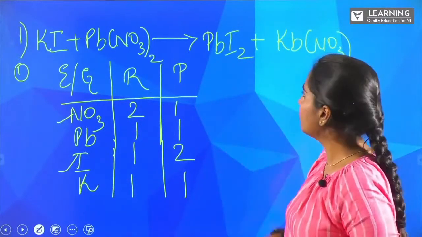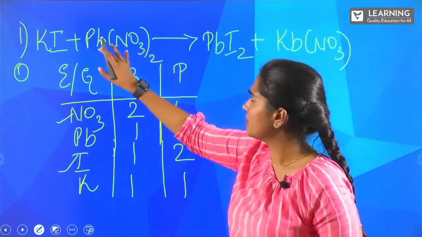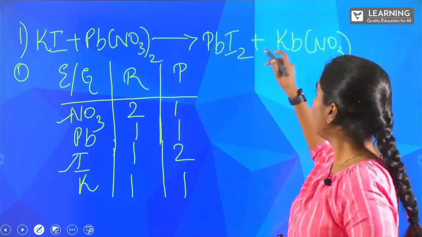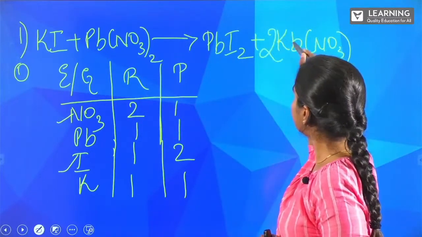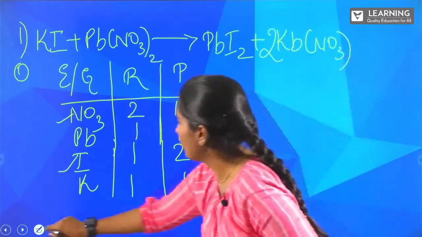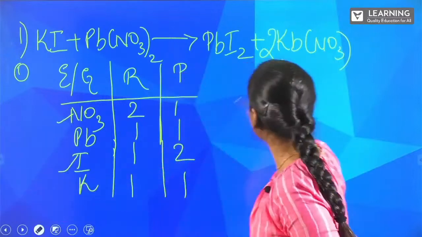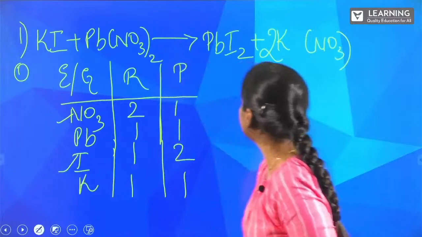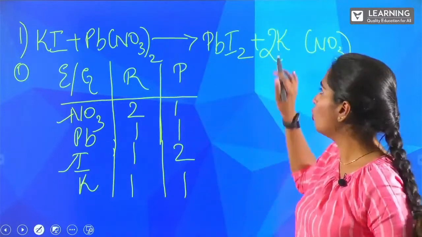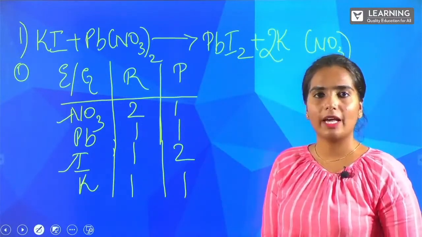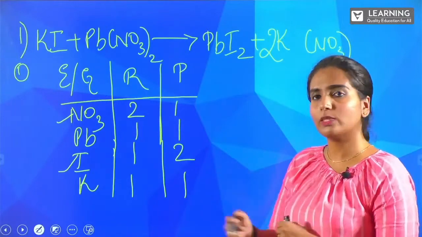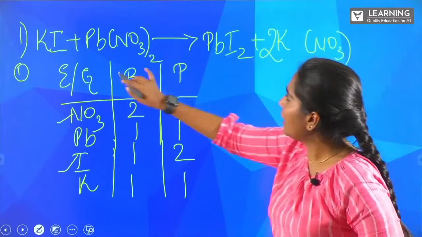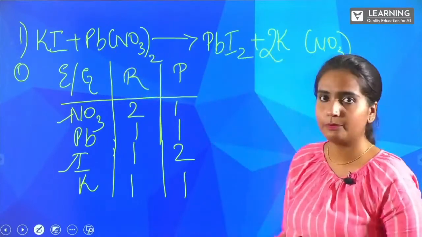Okay, now let's add. We can see here, on our reactant side, we are finding 2, but our product side has only 1. What will happen if we add a 2 here? One second, there's a small error here. Yes. So we added a 2 over here. Now, do you think it is balanced? Which is balanced and which is not balanced now? You can find out, right? We are adding a 2 from here.